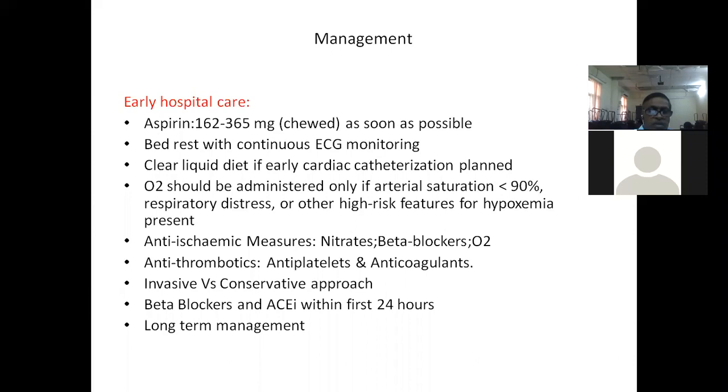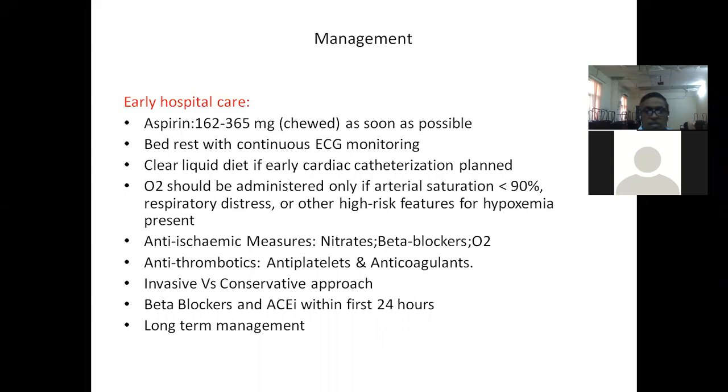So beta blockers, ACE inhibitors, statins, dual antiplatelets, and symptom limited exercise. Patient must be mobilized at the earliest. These are the 5 important things, and correction of risk factors. So long-term management includes continuation of dual antiplatelets. You can stop anticoagulants after 1 week.